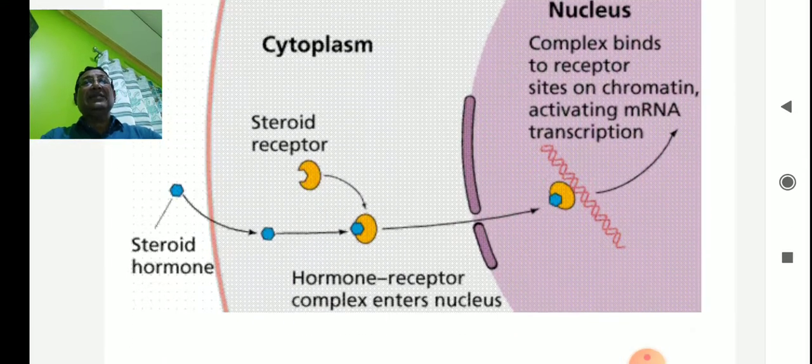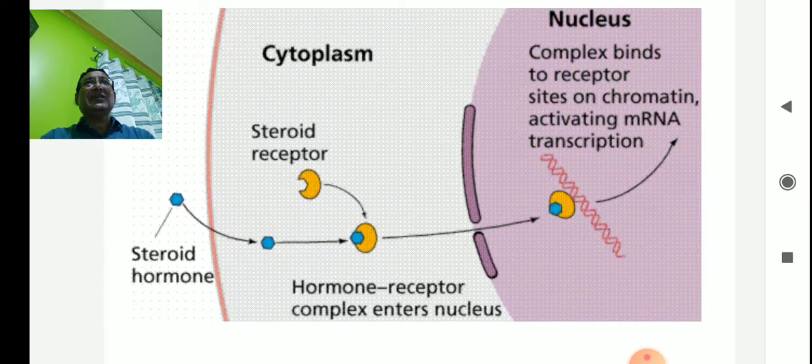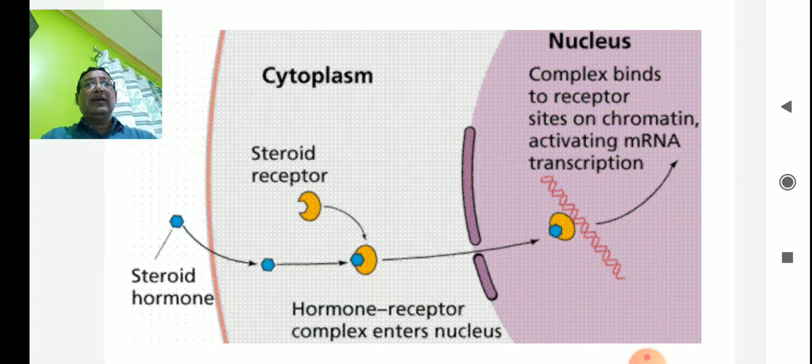Next, this is the diagram showing how the steroid hormone receptors work. The steroid hormone can directly cross the cell membrane, and it may bind to the hormone receptor complex, either in the cytoplasm or in the nucleus. Ultimately it will activate the DNA, which results in transcription, and then protein synthesis will start. This is how the steroid hormones act.